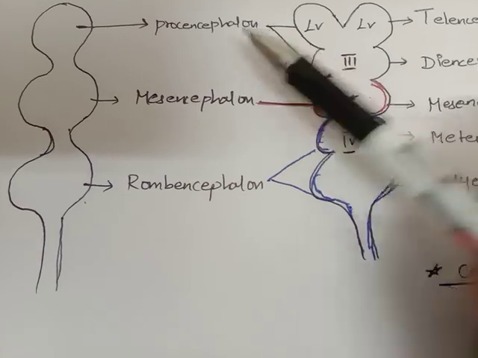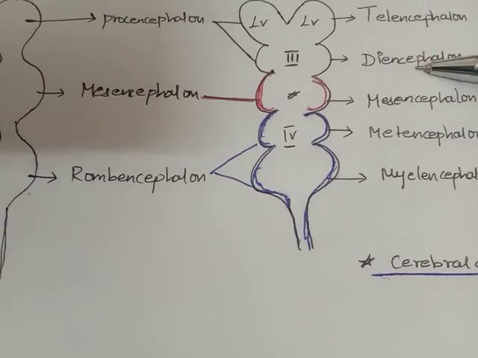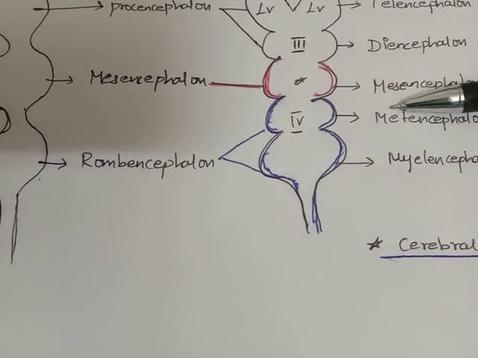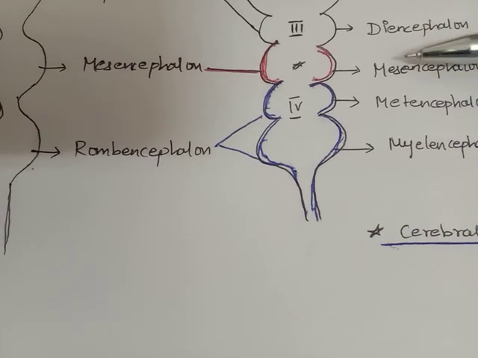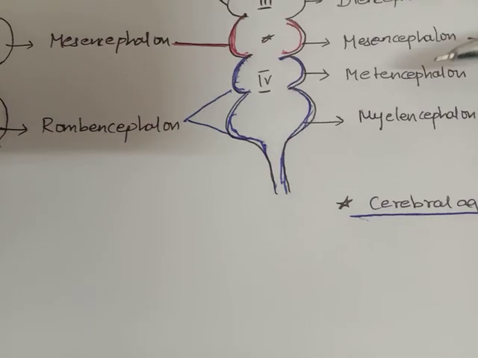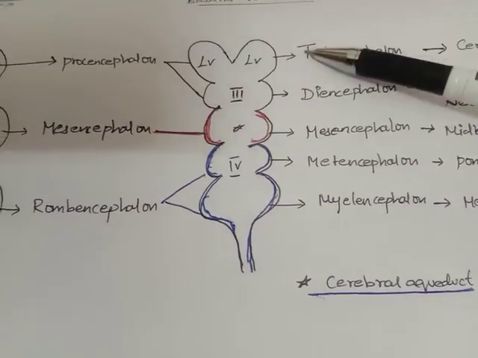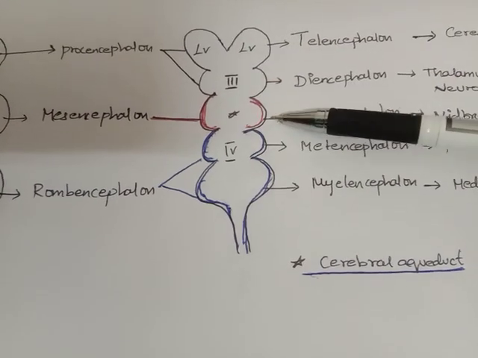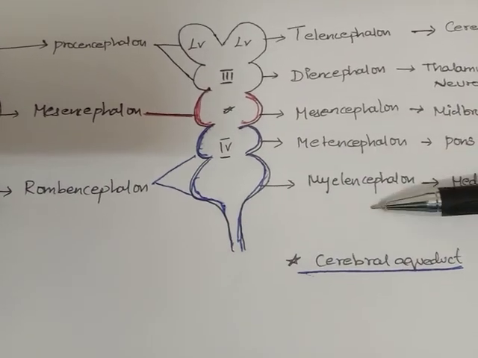The prosencephalon is divided into two parts: one is the telencephalon, one is the diencephalon. The mesencephalon is divided into only one part, called the mesencephalon. Rhombencephalon is divided into two parts, one is the metencephalon, one is the myelencephalon.